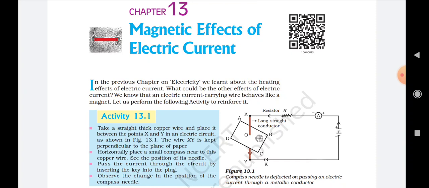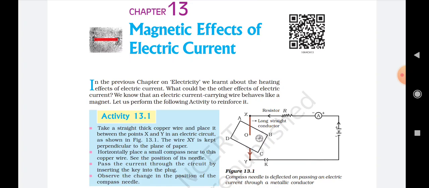So students, today we are going to start a new chapter, and that is magnetic effect of electric current. You see students, in the previous chapter we had discussed the importance of electricity, and the role of electricity in our house, in our life.